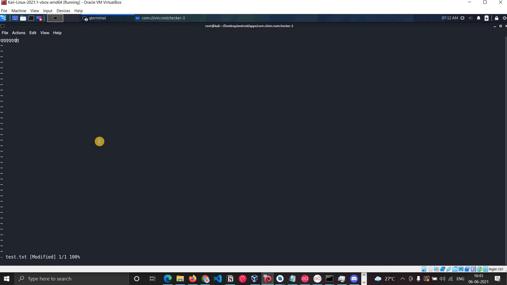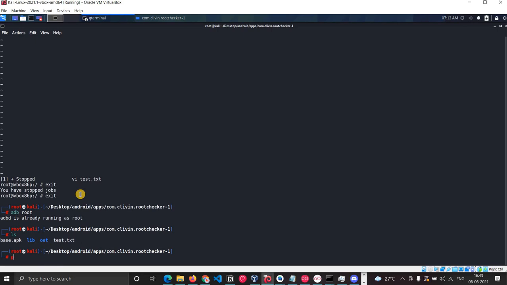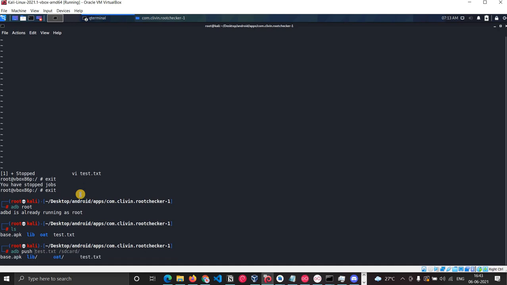The file system. We'll have to start the ADB or sudo, I guess. No. Actually, we go as a root only. Let's see ADB root. See, you can see the daemon is already running as a root. So we are actually in the root. Okay. Let's do one thing. We'll just push it again, and let's see. Okay, but still it will be in read only. I guess it will be in read only, but we can try.